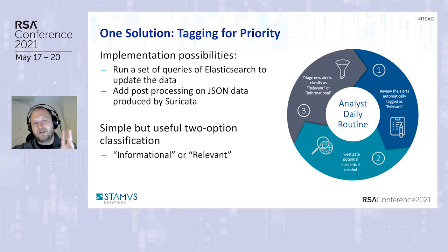Every time you've got this set of criteria, you build the rules that will tag the event as relevant or as informational. It will allow you to update the daily job. First, you check the relevant ones because you know that's possibly some bad stuff coming back. Then you investigate the things that you don't know, and you do the classification. This way you have less work to do. You just have to focus on what is relevant and what is unknown to do the classification, and on the incident response itself, you need to look at that too. Next one.